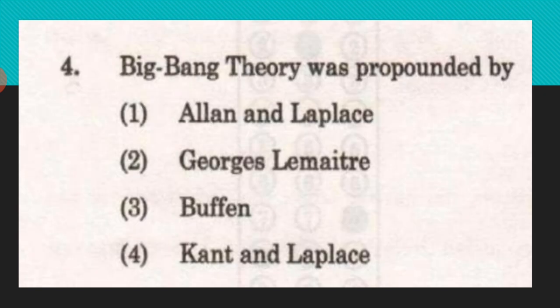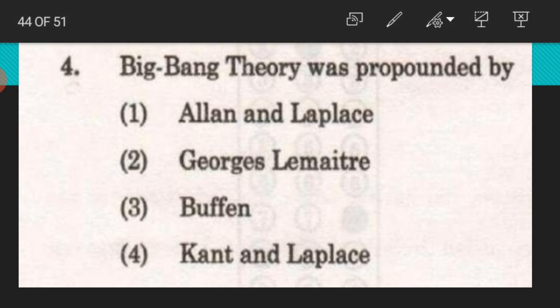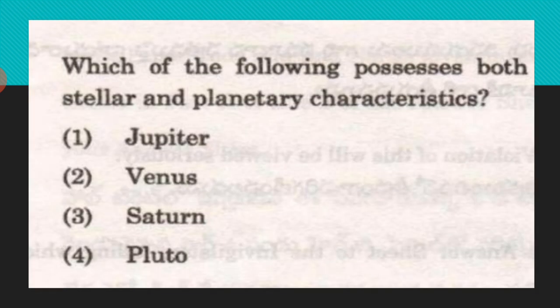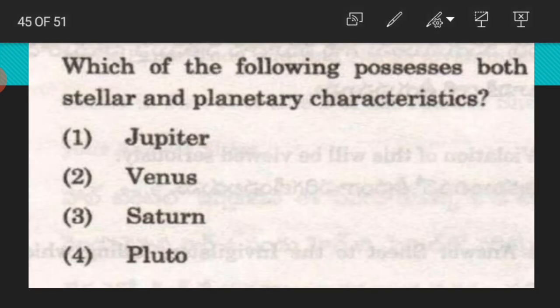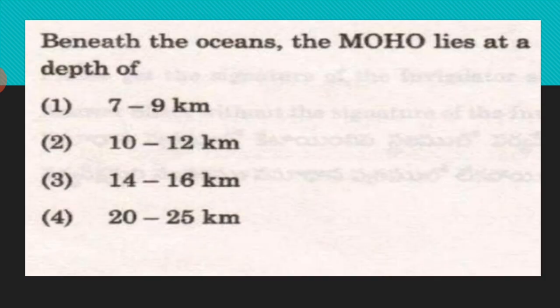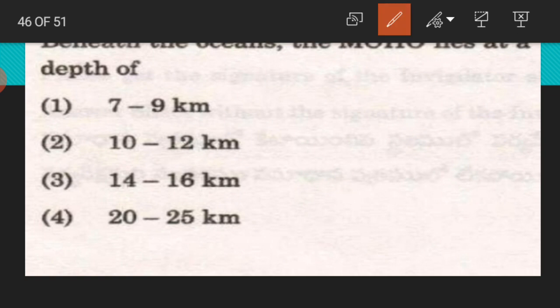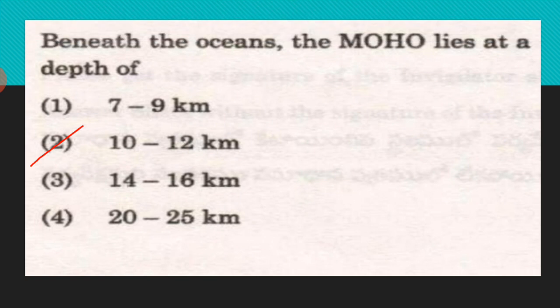Okay, next. Big Bang theory was propounded by, see here, Allen and Laplace, Georges Lemaitre, Buffon, or Kant and Laplace. The second option is Georges Lemaitre. He first proposed Big Bang theory, and it was later developed by George Gamow. Which of the following possesses both stellar and planetary characteristics? Jupiter. Beneath the oceans, the Moho lies at a depth of 10 to 12 kilometers.